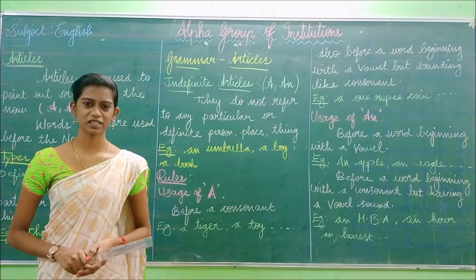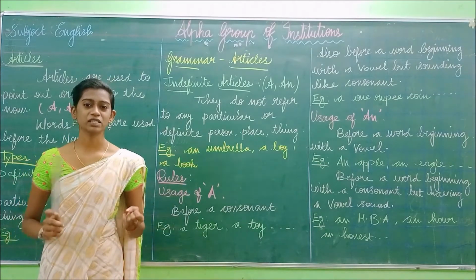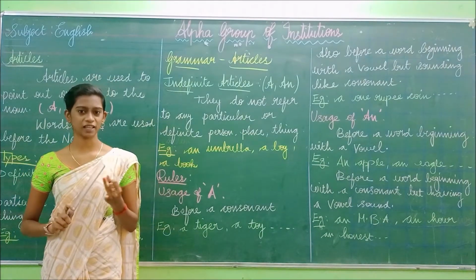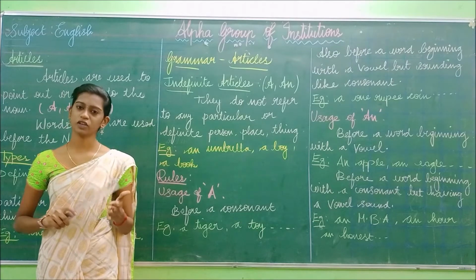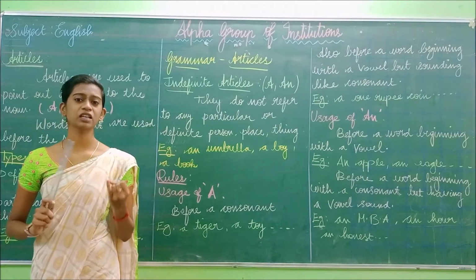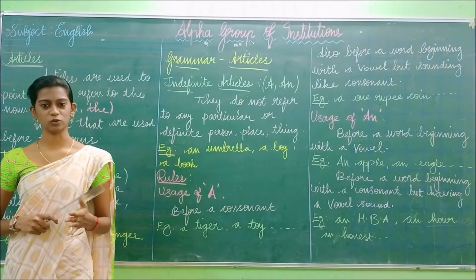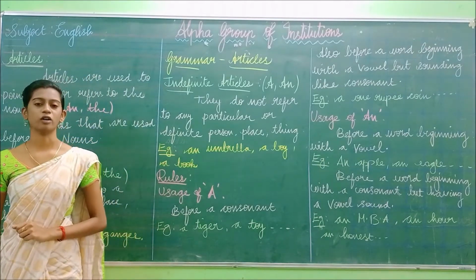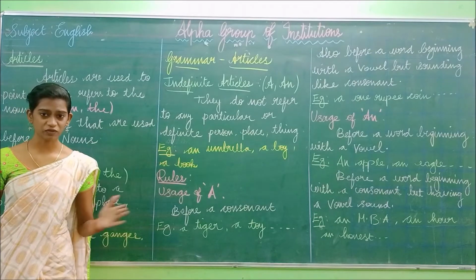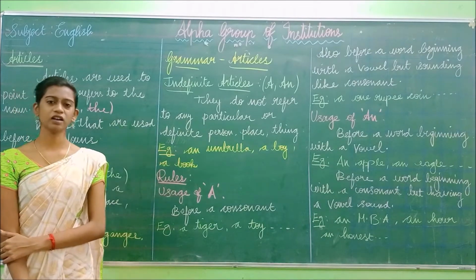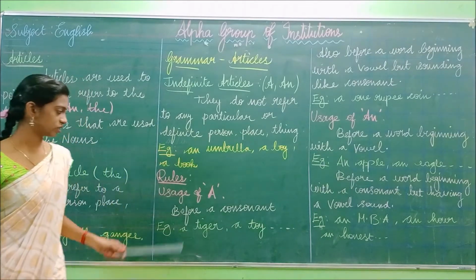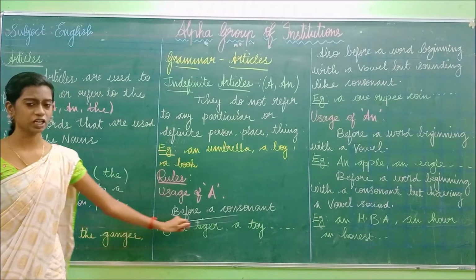So what is meant by consonant? Sorry, vowel. Vowel, you have already known. Vowel means A, E, I, O, U. Tell me after me. A, E, I, O, U. So these 5 letters are known as vowels, and except these 5 letters, the remaining letters are known as consonants. So this a comes before the consonant.